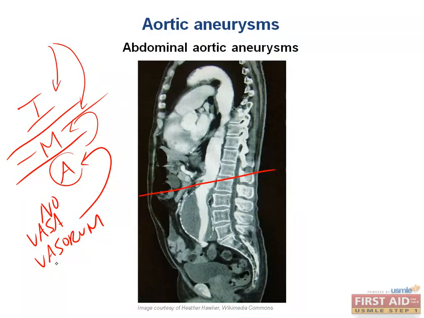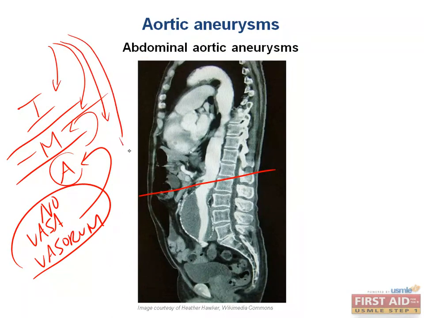So in the situation below the renal arteries, there is no vasa vasorum. So blood must supply oxygen and nutrients via diffusion for all of these layers, as opposed to above the renal arteries where there are vasa vasorum providing blood to the adventitial and outer media. So how does that increase our risk for an aneurysm? We just drew these layers with the adventitia, the media, and the intima. In the situation that we have an atheromatous plaque, somewhere here in the intima, it increases the distance that the oxygen and nutrients must travel to diffuse.